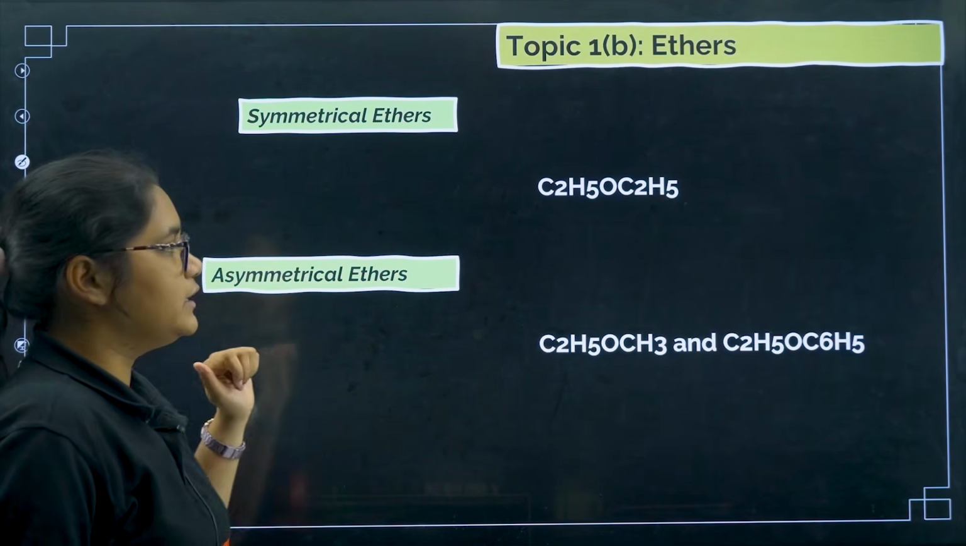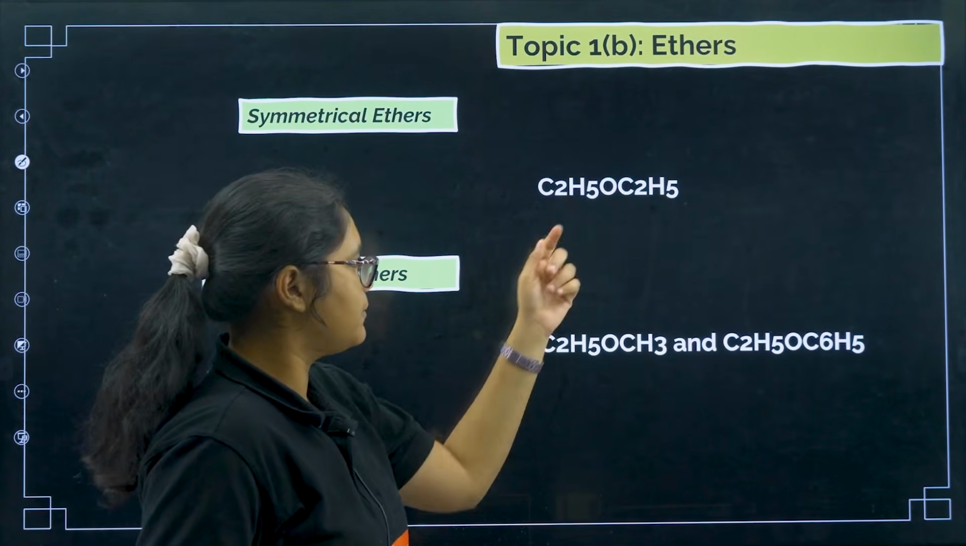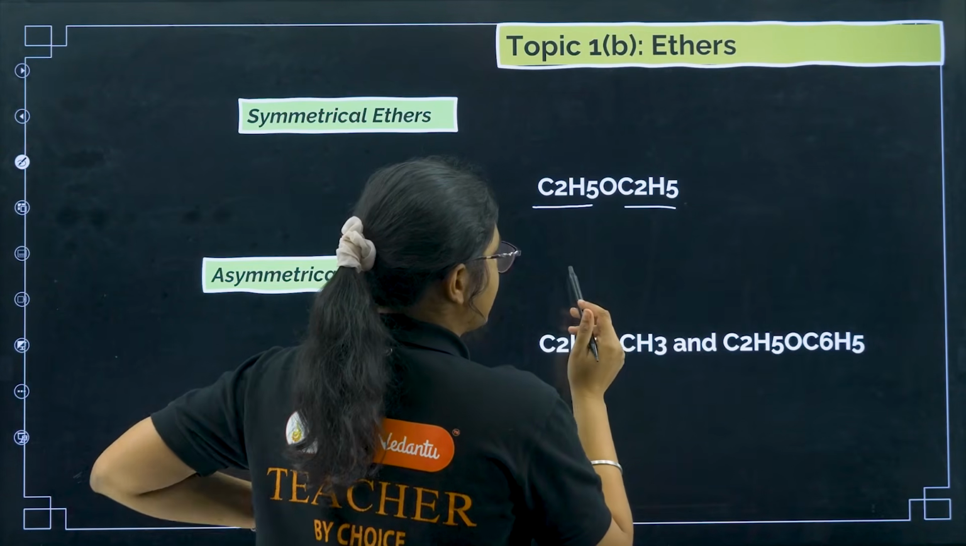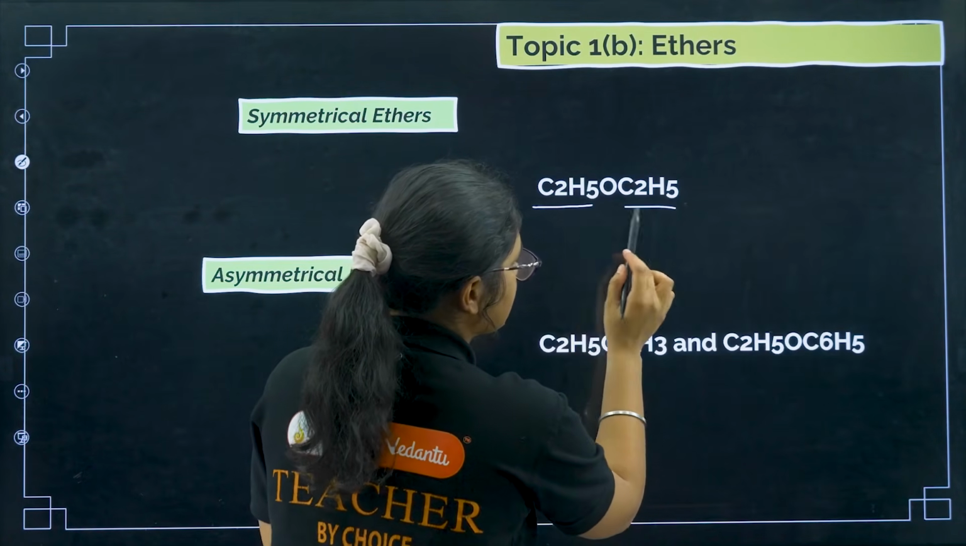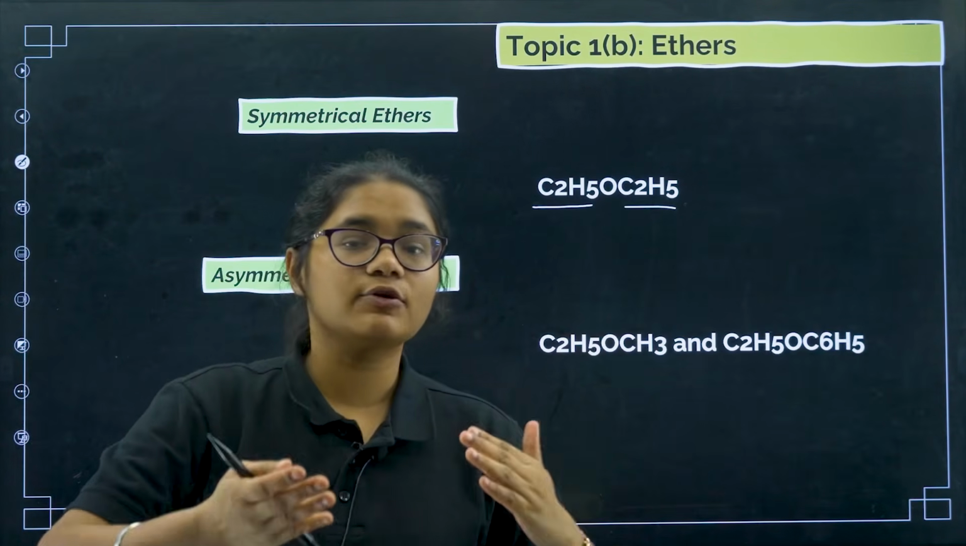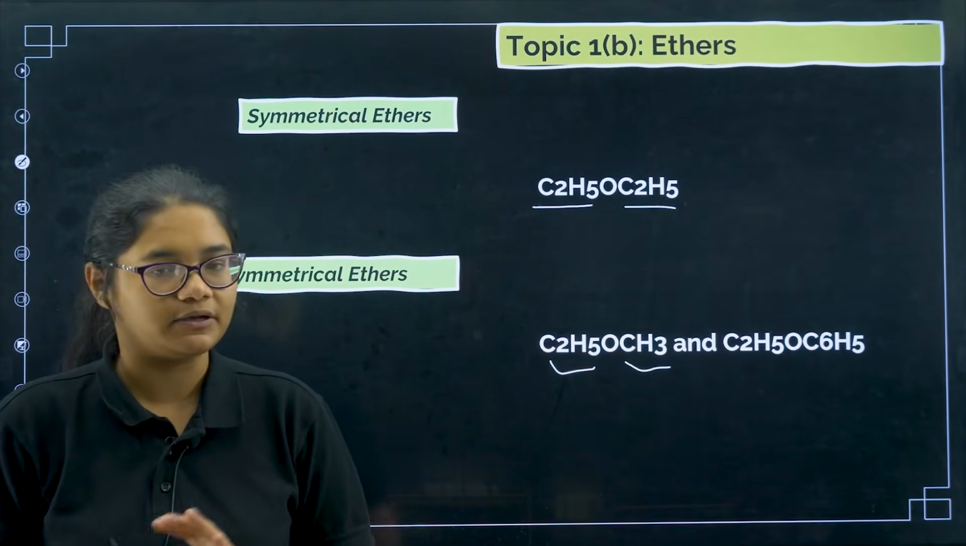Okay, next coming to ethers. Ethers are of two types, symmetrical and asymmetrical. See, these are the two sides of the ether, right? On the two sides of the ether, if the groups are the same, then it is called symmetrical ether, and if the groups on the two sides are different, then it is called asymmetrical ether.